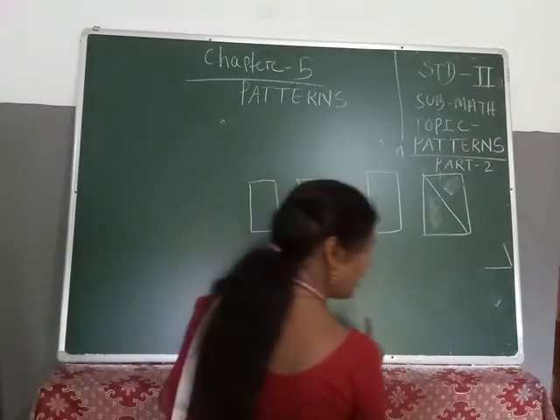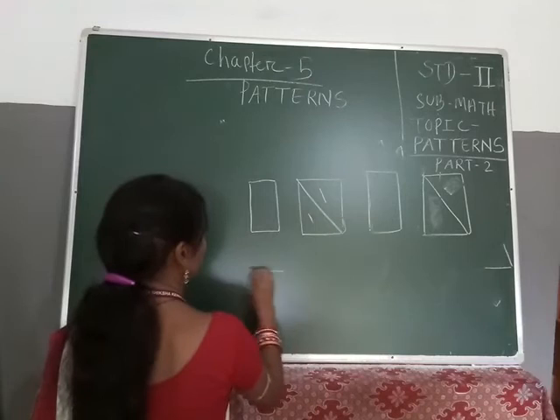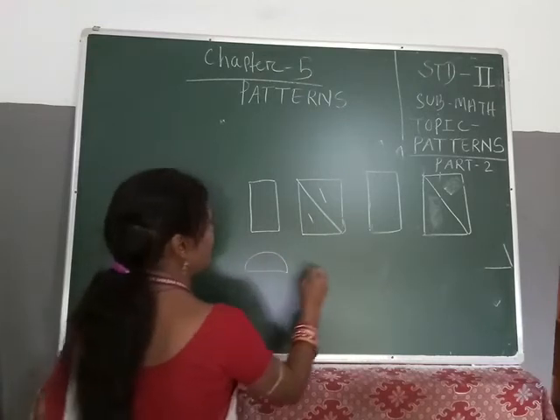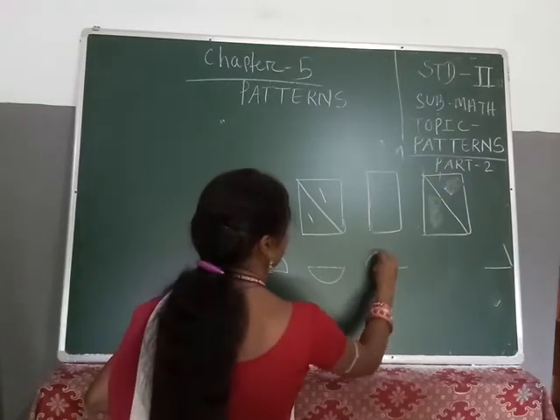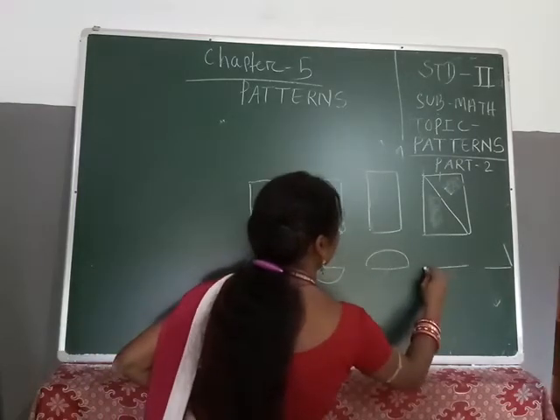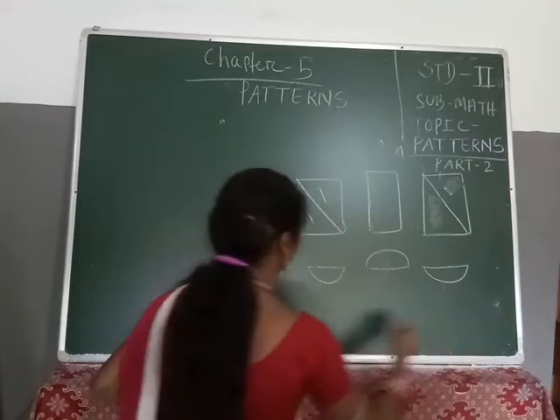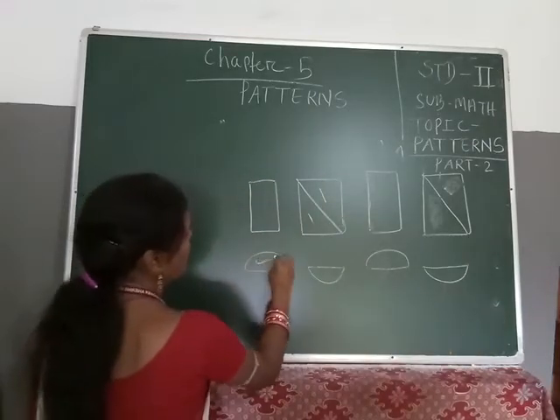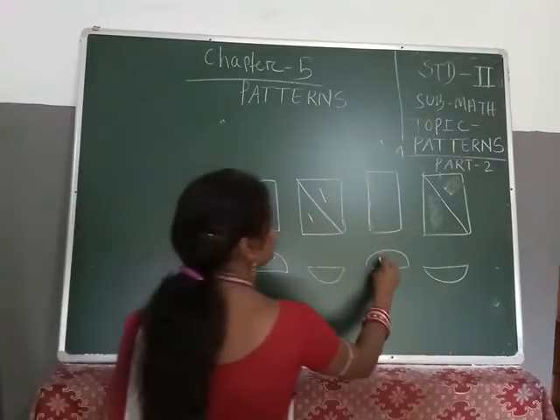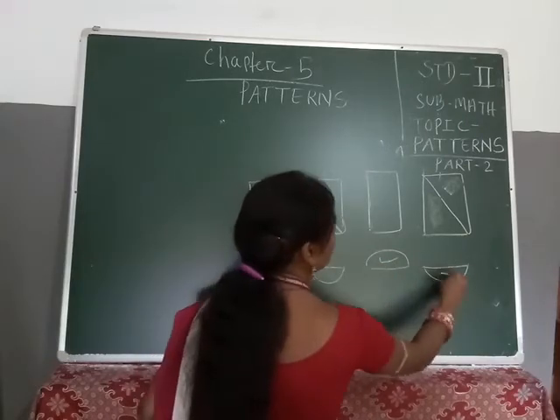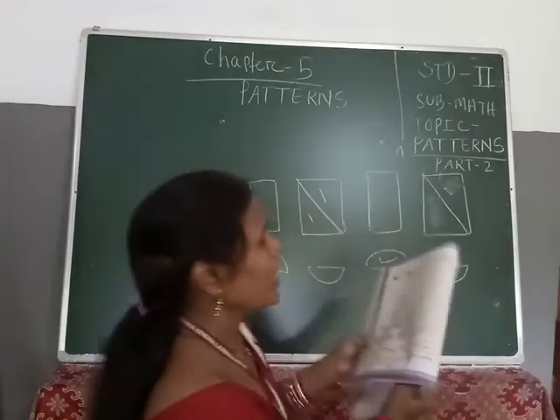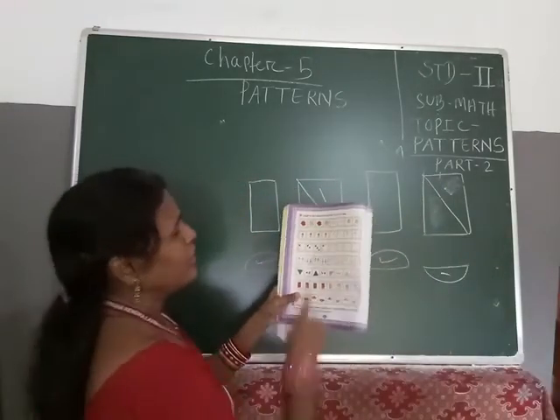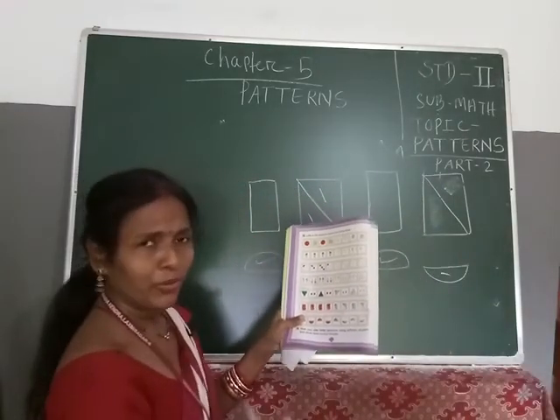Next, you see, one semicircle is given, this is your half. Then this one is given like this. Now again it will be repeated. Then this one will be like this. So you see, this is your half and this is your reverse, and this one is your full half, and this one also a reverse semicircle is given. So now students, you just look at your book and you have to fill in the boxes